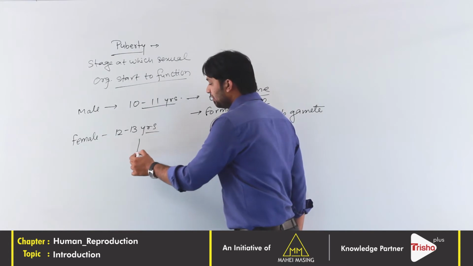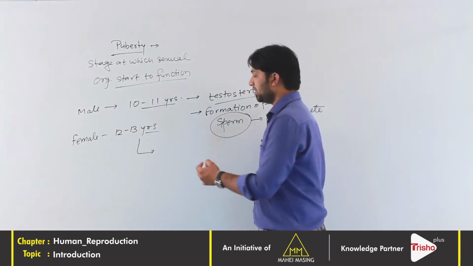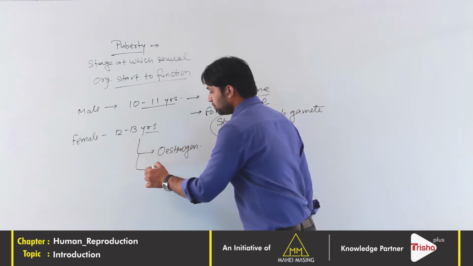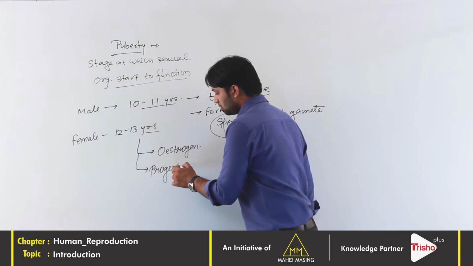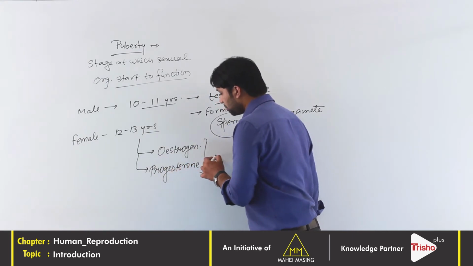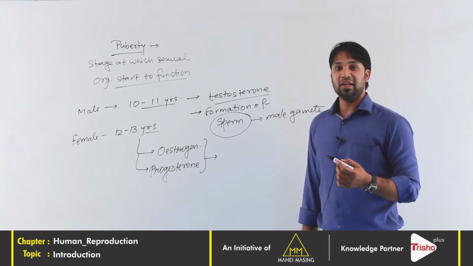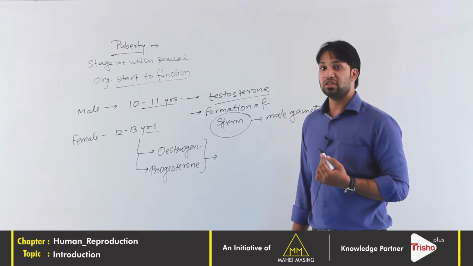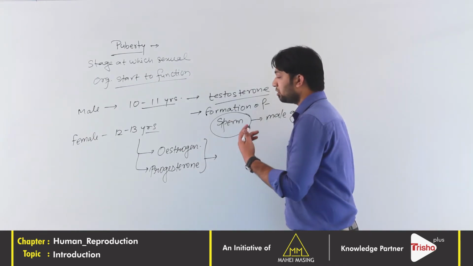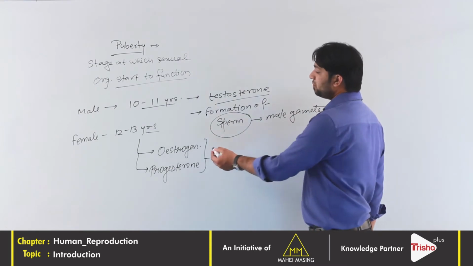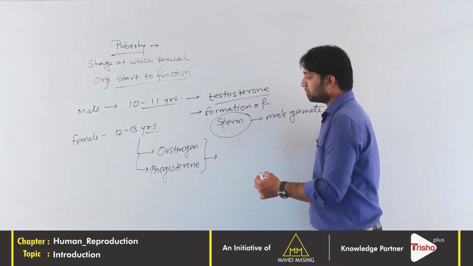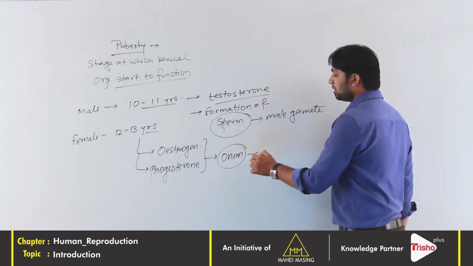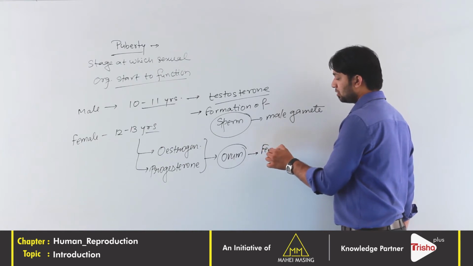In female, there are other hormones secreted by the ovary. First is estrogen and second is progesterone. This estrogen and progesterone collectively control the entire regulation of sexual characters and sexual functions, sorry, not in male, only in female. Now, in female, what will happen due to the influence of these hormones? Ovum will be formed, and this ovum is called the female gamete.